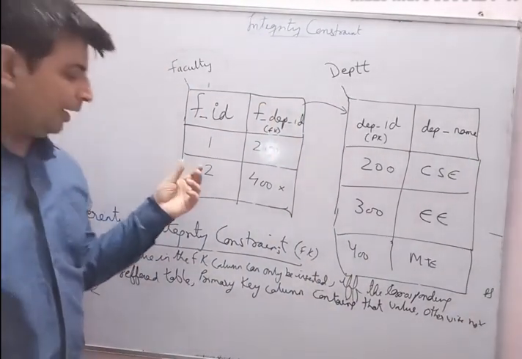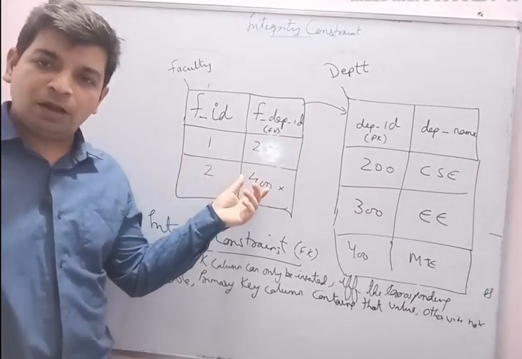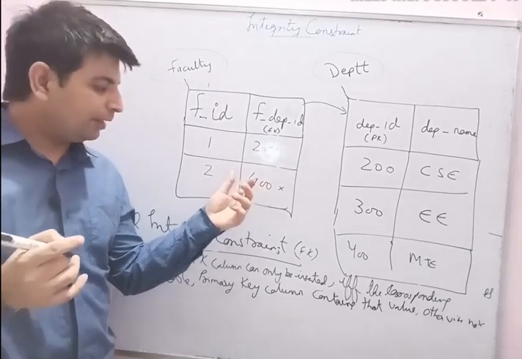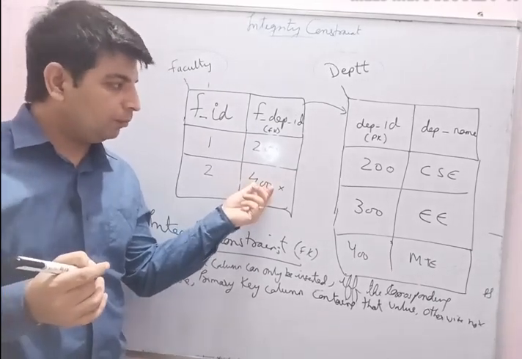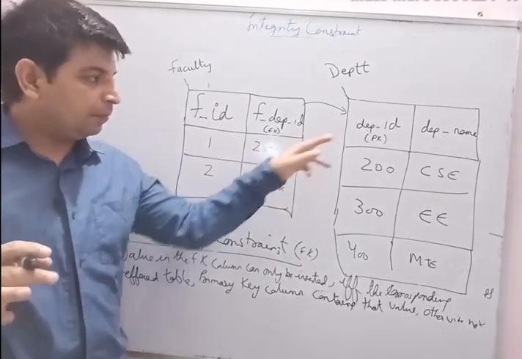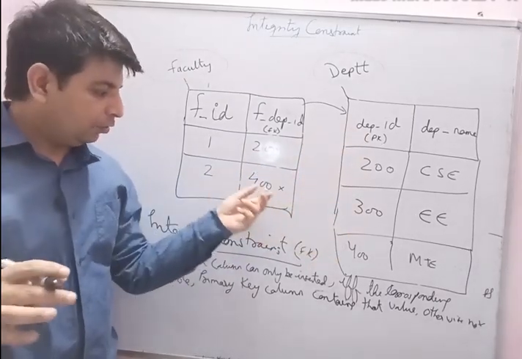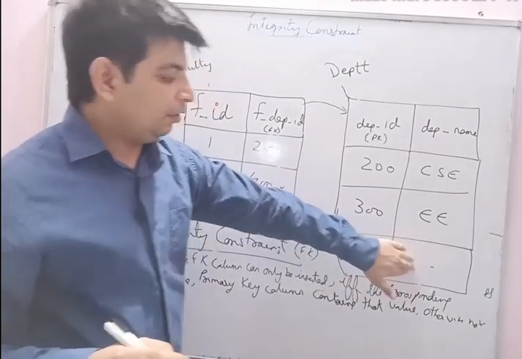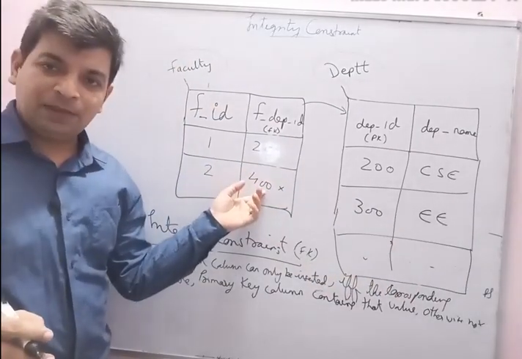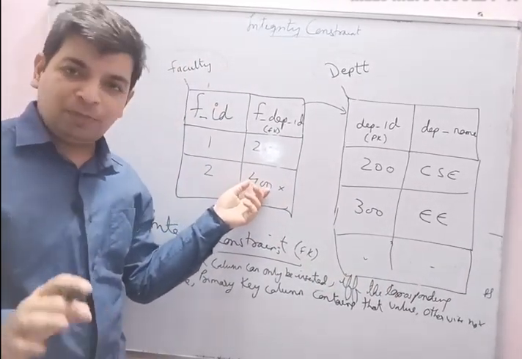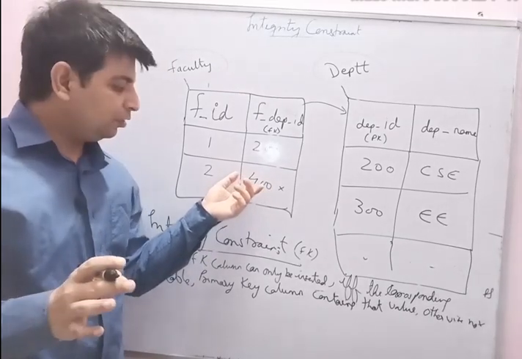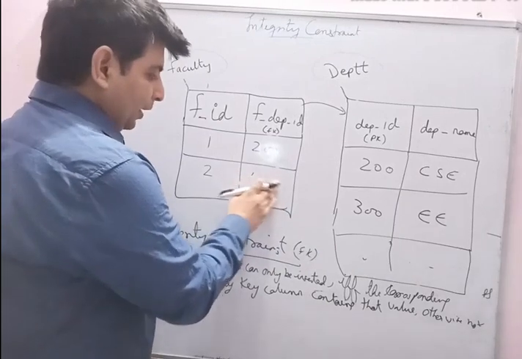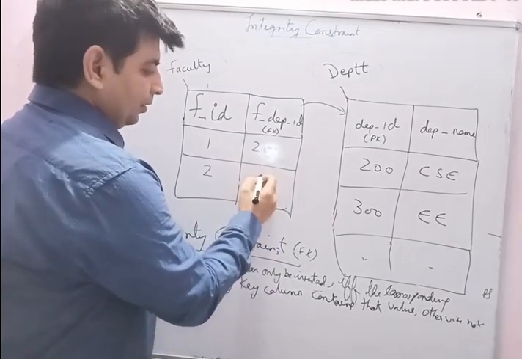So if I want to enter any value in the foreign key column, then according to the referential integrity constraint, it will not allow me to put any value in this column which has not been mentioned in the primary key of the referred table. So first of all I have to mention 400 over here. Until the department is created, I cannot take an employee who is not registered here. So what I can do is put either 200 or 300.